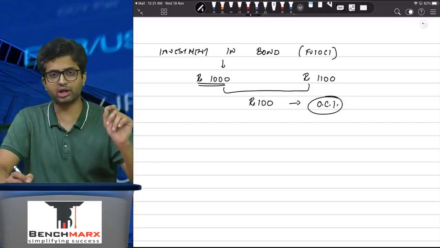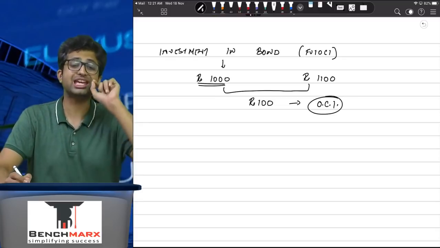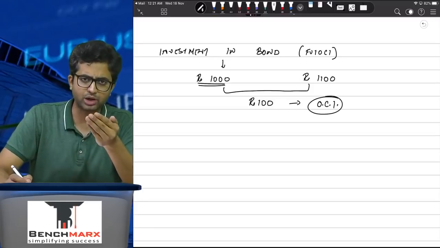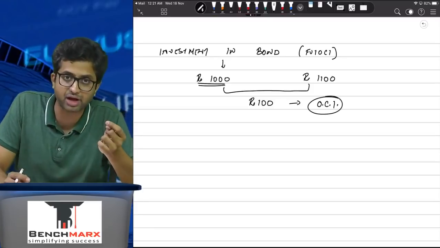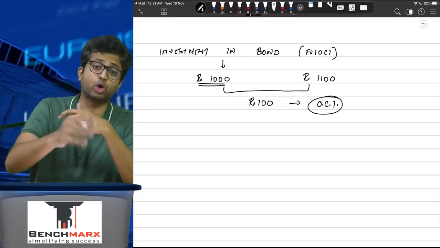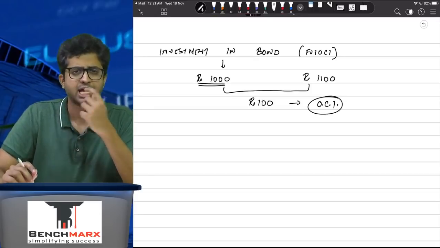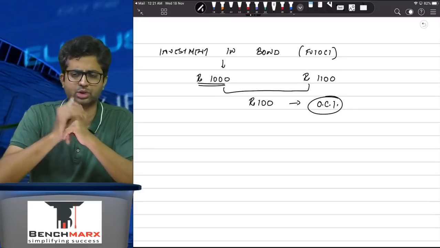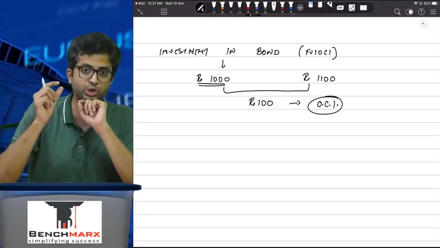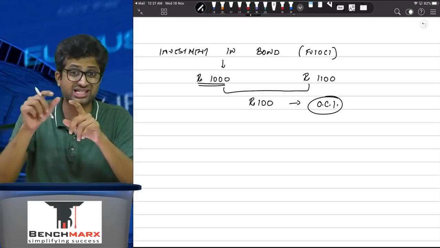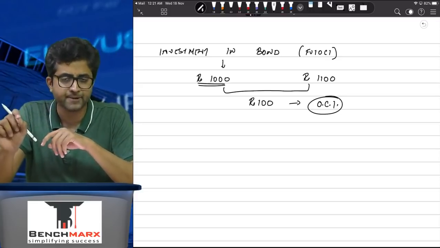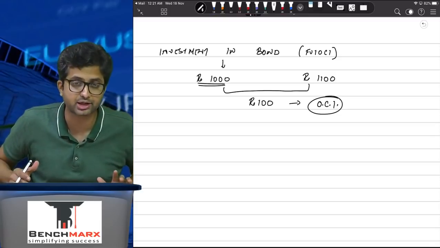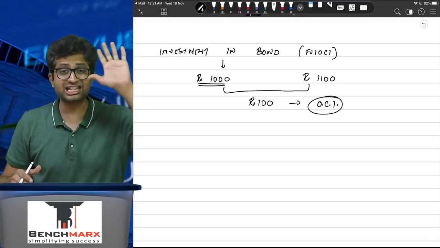Now, the challenge will arise if this bond is in foreign currency. If this bond is in foreign currency, there will be a fair value gain, but along with the fair value gain, there will also be a foreign exchange gain or loss. Yes, the bond is in foreign currency, this bond will be probably quoted on the US stock exchange, and hence the dollar fair value will change. And if the dollar fair value changes, there is a fair value gain or a fair value loss. Where will that go? Well, that has to go to other comprehensive income, that is OCI. There is no ambiguity in this.